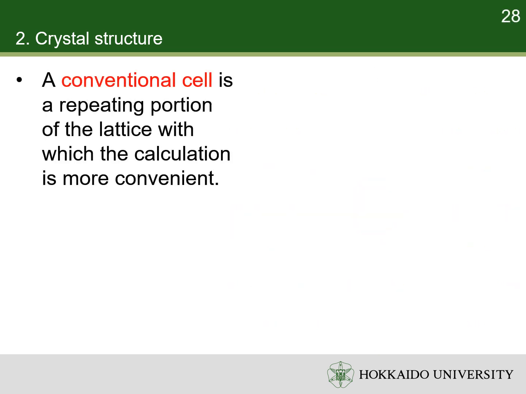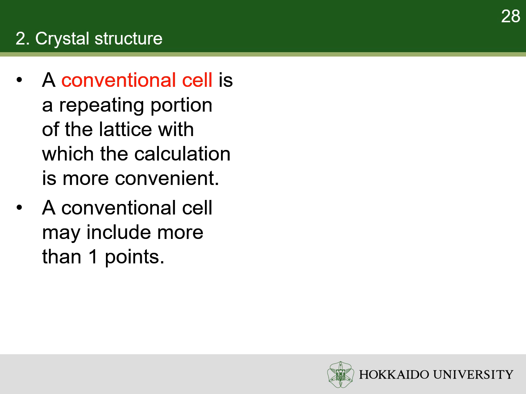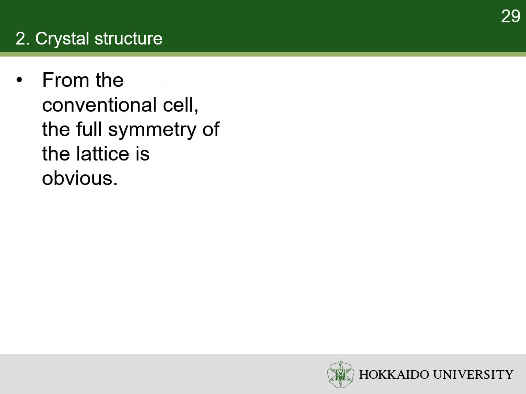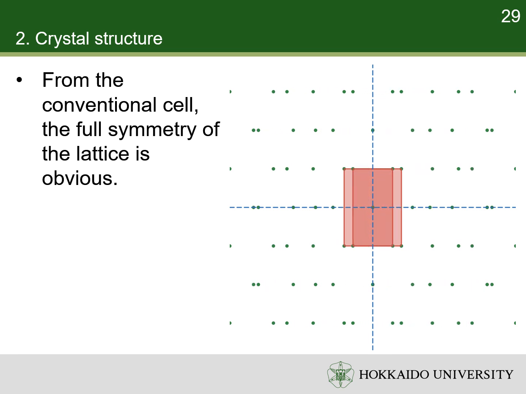For each lattice, a conventional cell has been chosen on a case-by-case basis by crystallographers based on convenience of calculation. These conventional cells may have more than one lattice points. For example, the conventional cell of lattice with rhombus primitive cell is rectangle with one more lattice point at the center. So, this conventional cell contains 2 lattice points. The area of this conventional cell is twice of that of the primitive cell. From the conventional cell, the full symmetry of lattice is obvious.